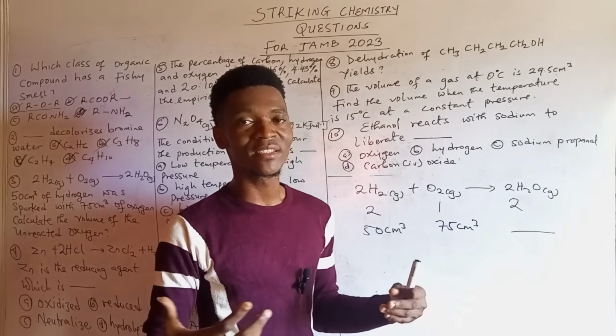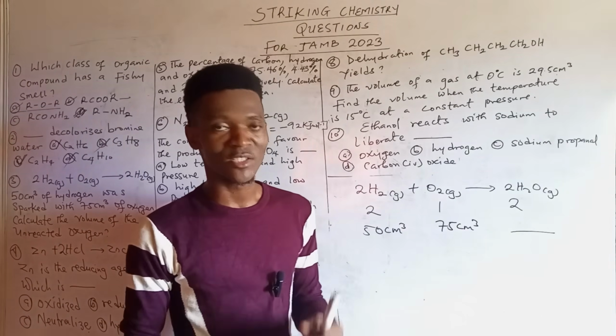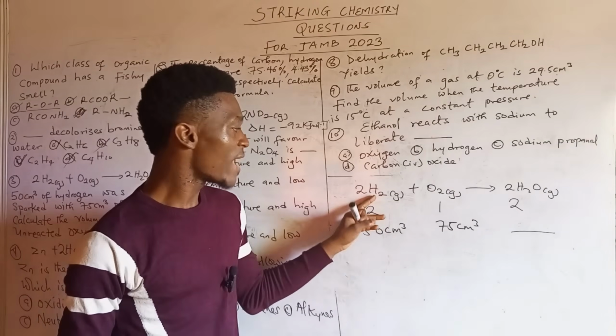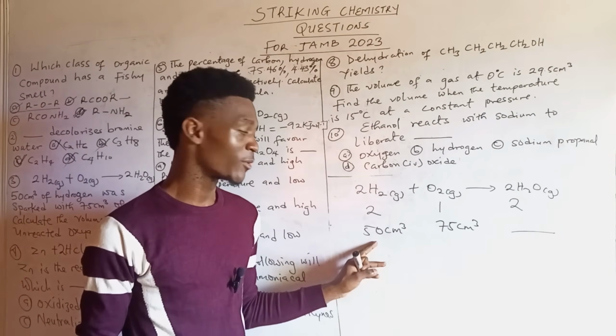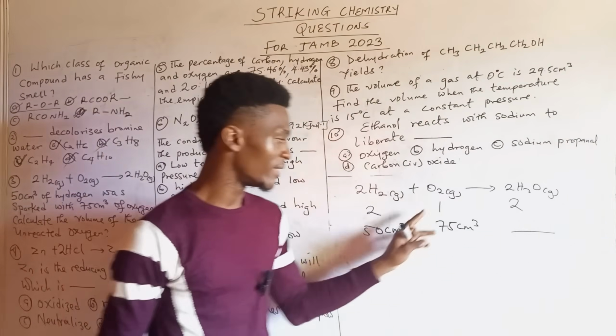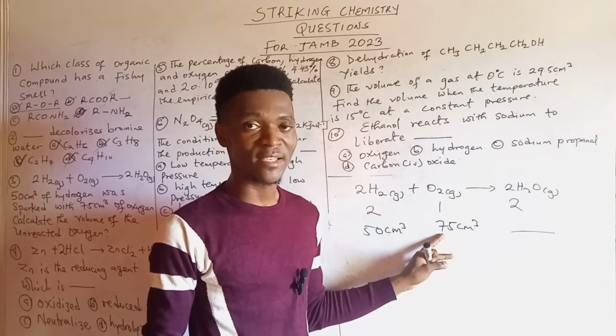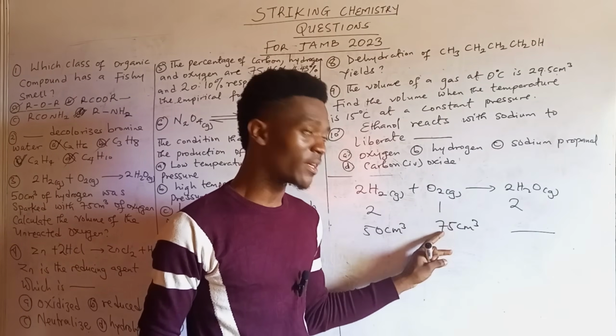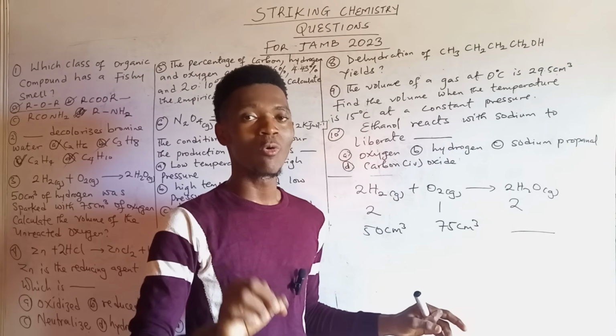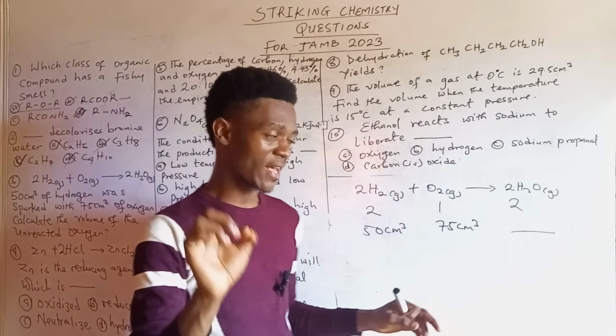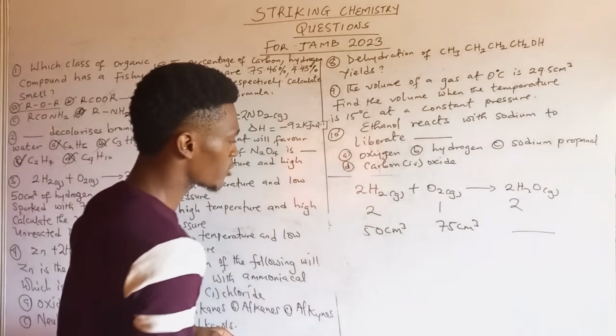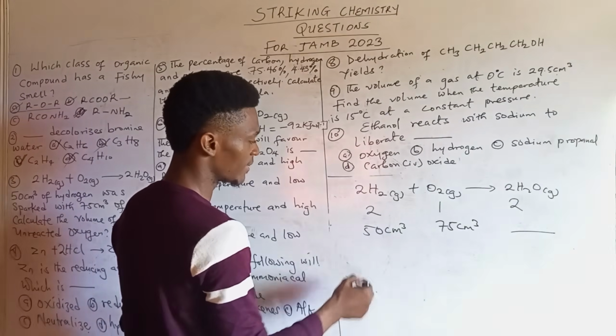So which do you think is bigger and which do you think is smaller? Of course, it's obvious that the hydrogen gas here is smaller because 2 of it is 50, while 1 of this is equivalent to 75. So that's to show that this is bigger. So what did I say? You use the lower volume of the gas as your standard. So which one should be reacting? The lower volume being the standard.